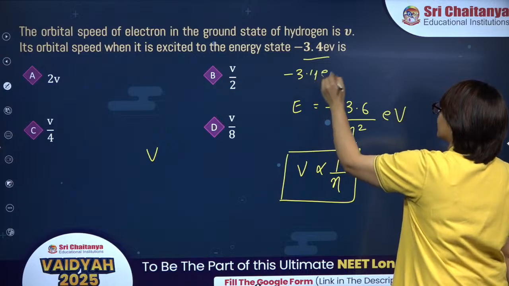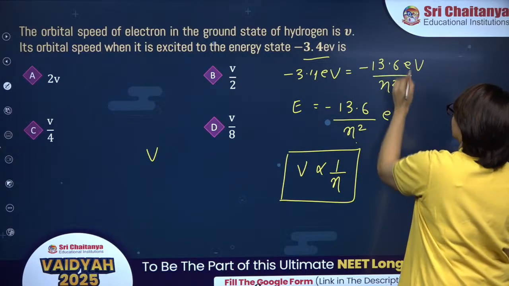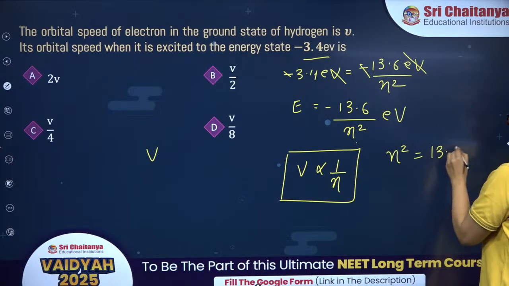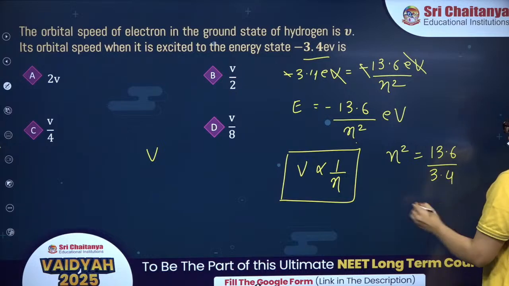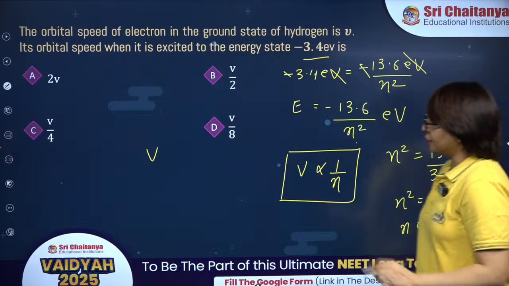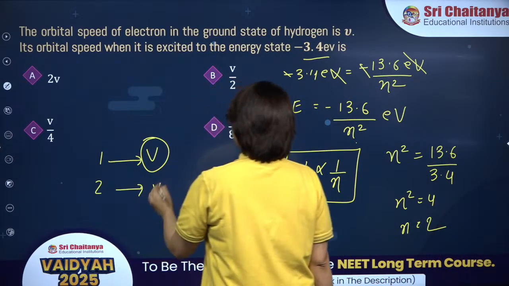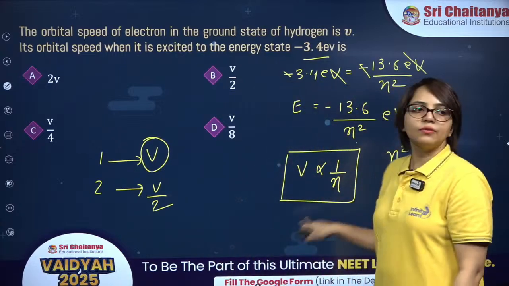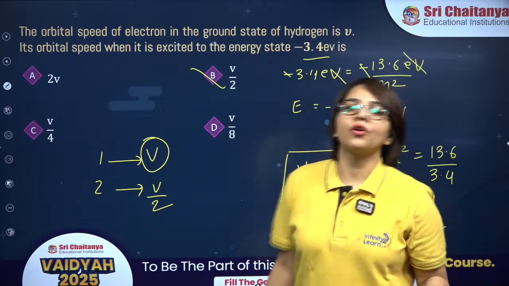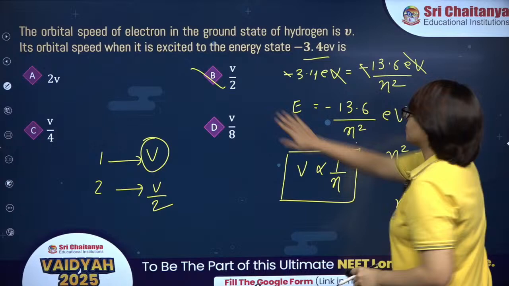Minus 3.4 electron volt is minus 13.6 electron volt divided by n square. EV cancel, minus minus cancel. So n square will be 13.6 divided by 3.4. So n square is equal to 4, n is equal to 2. So in the first orbit, if the velocity is equal to v, then in second orbit velocity will be v by 2, since velocity is inversely proportional to n. In third orbit it will be v by 3, in fourth orbit it will be v by 4, like that. So correct answer is option B.